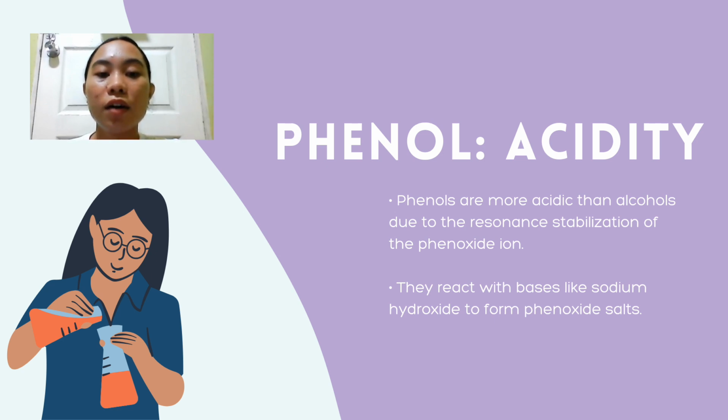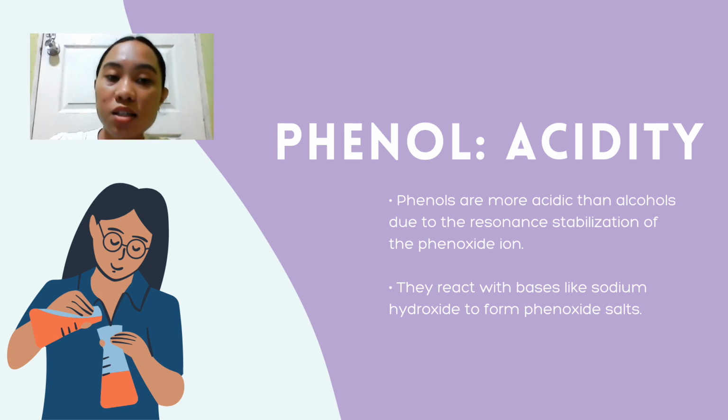We also have electron withdrawing groups. Electron withdrawing groups can increase the acidity of phenol by stabilizing the phenoxide ions. We also have electron donating groups. Electron donating groups can decrease the acidity of phenol by destabilizing the phenoxide ions.